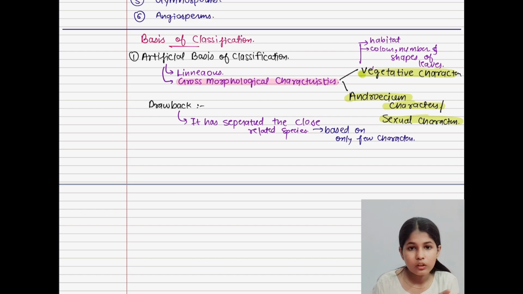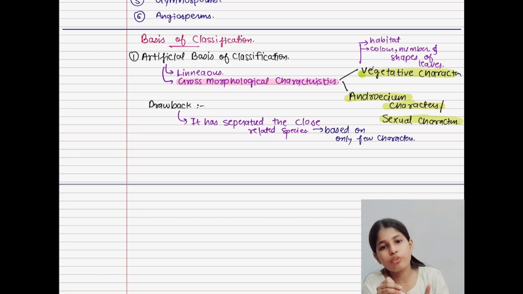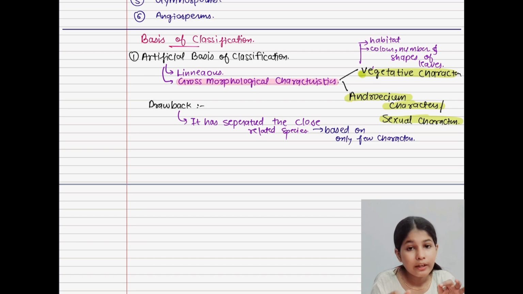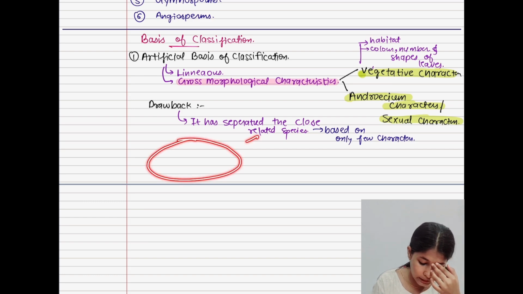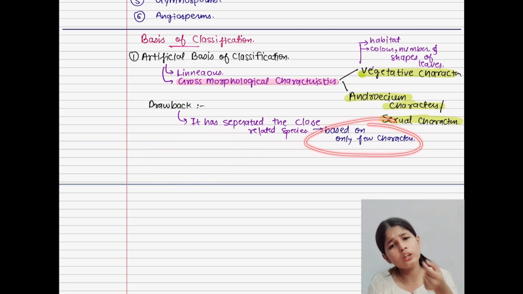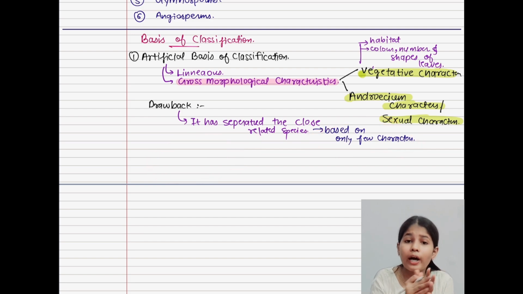Few characters. Okay. If I say that from one formula I am going to solve the whole math, can I do it? Will I be able to solve all the questions of the math? No, simply every area has its own formula. In the same way, can you use only few characters to divide this whole plant kingdom? Can you divide the whole plant kingdom with only one criteria?